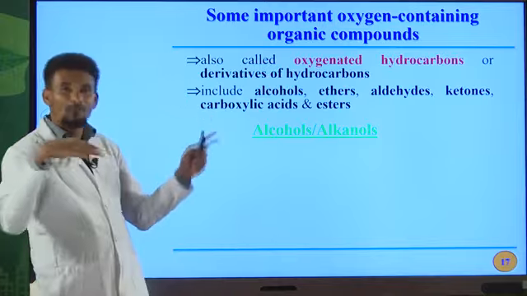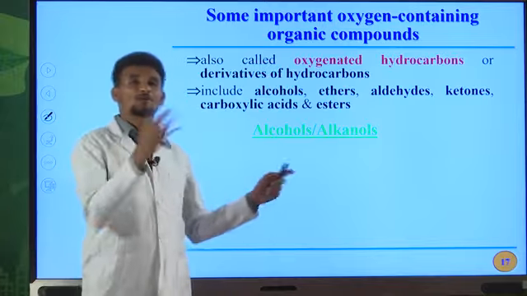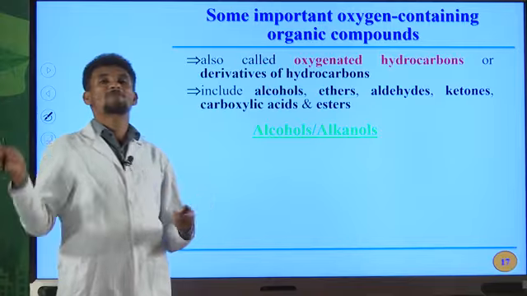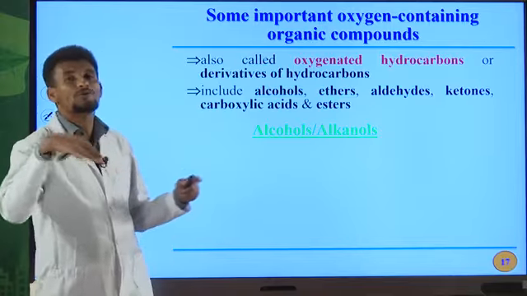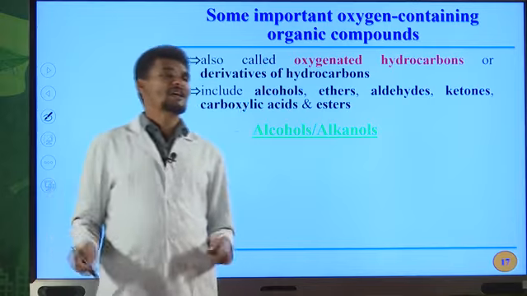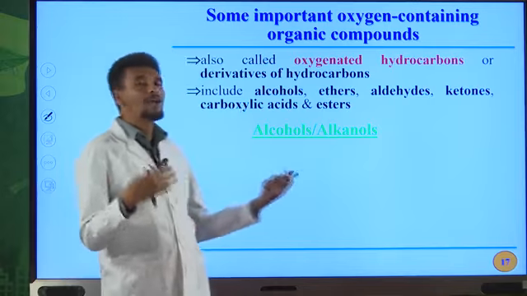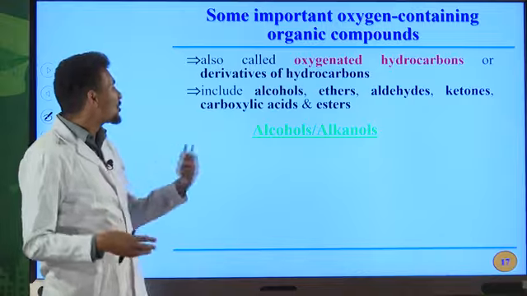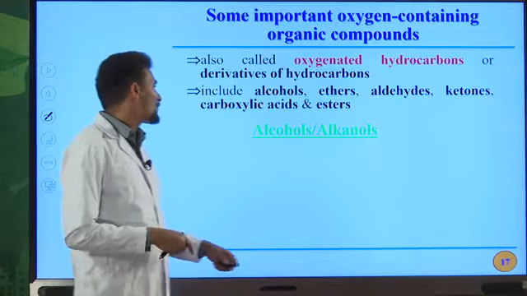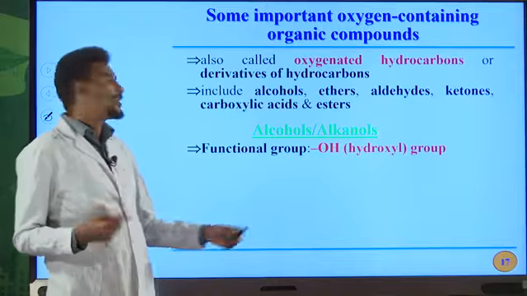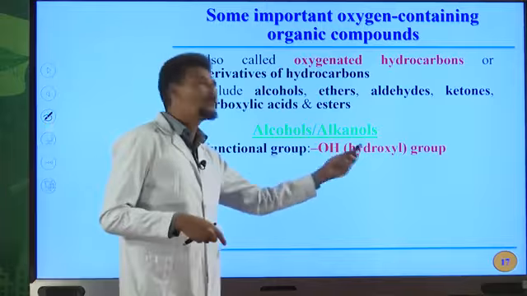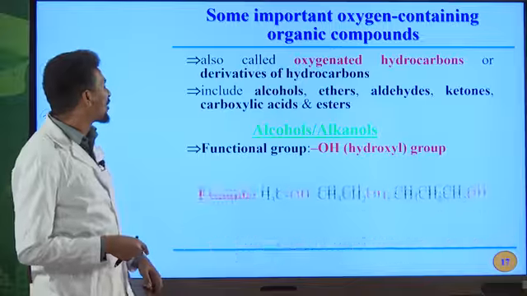Other one, for example, common name, their preparation, not only this one, all hydrocarbons, including alkanes, alkenes, etc. You can also see the preparation, their physical property, their chemical property, as well as their uses from your textbook. So alcohols, they are also named as alkanols. The functional group for alcohol is OH, and this functional group can be named as hydroxyl group.